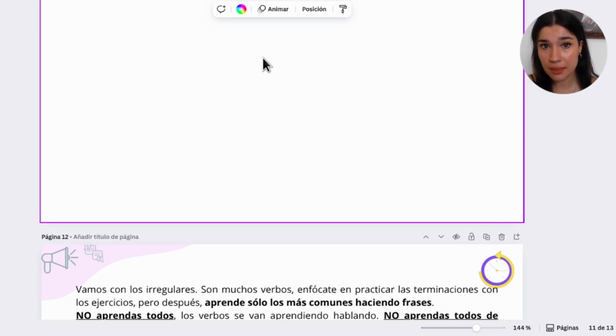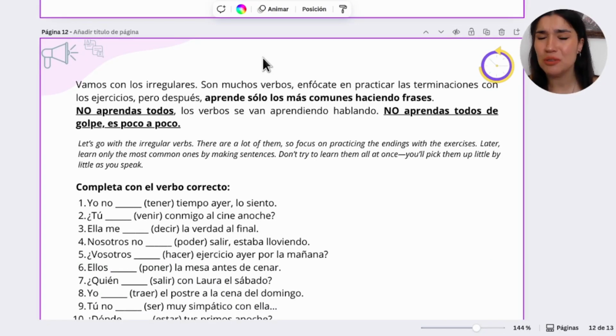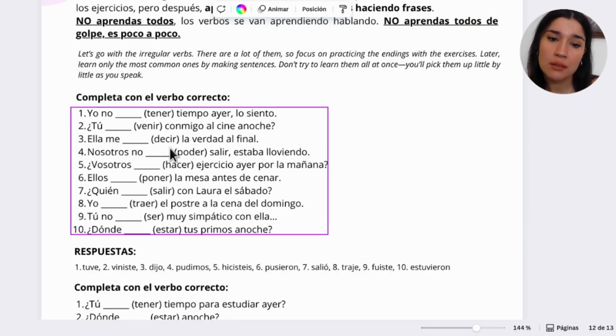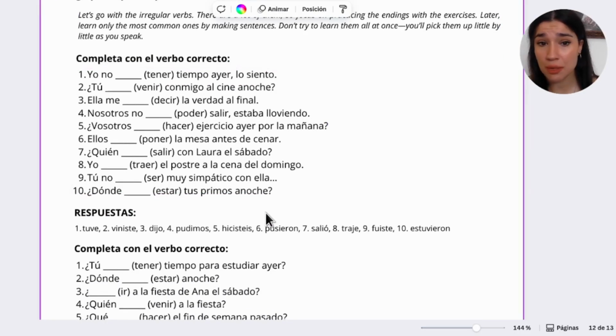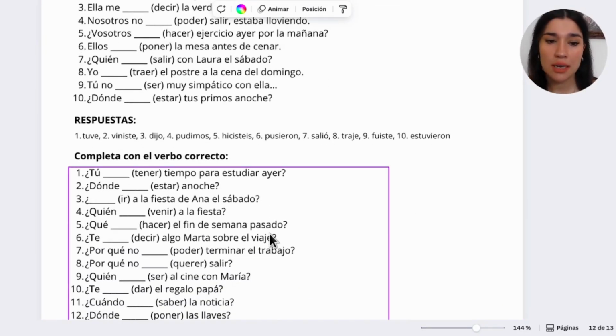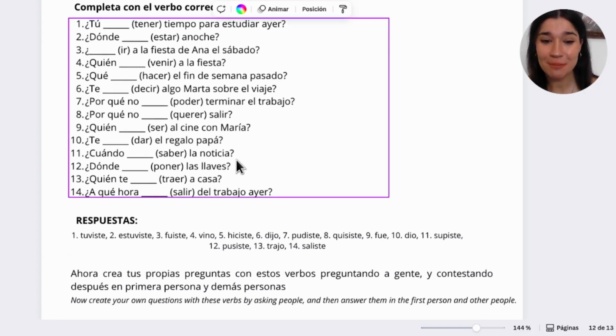Again, you do the regulars one day, you learn them. Then the next day we go with the irregulars, we practice them, but we focus on the ones that you're gonna use the most. You don't need to know all of them for now, just the ones that you're gonna use, okay? So we have here some exercises to practice, okay? So you can practice and see the endings. The same with questions. Always is important to practice questions, how to make them, because when you talk to someone, you need to ask questions, okay? It's not just you talking, it's not a monologue, okay?